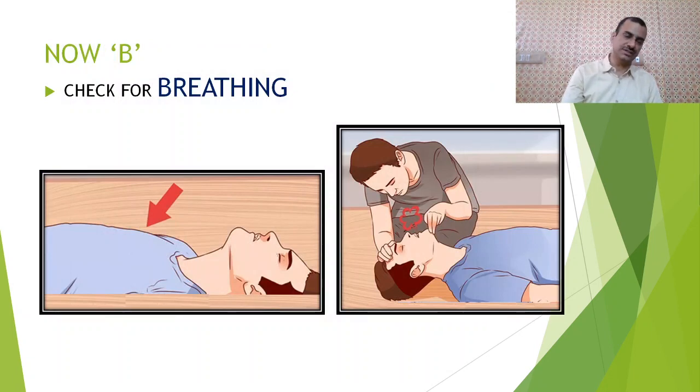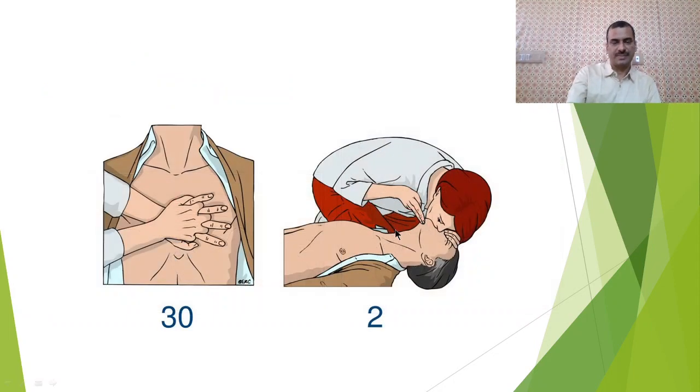Now we come to B. Check for breathing. How do we check? We check that the chest is rising and falling or not, and we can also check if air is coming or going from the nose by keeping our cheek near the nose of the patient. Now, after checking these, if there is no respiration, no pulse, then we start CPR in the ratio of 30:2. 30 compressions, 2 respirations. 30 compressions, 2 respirations.